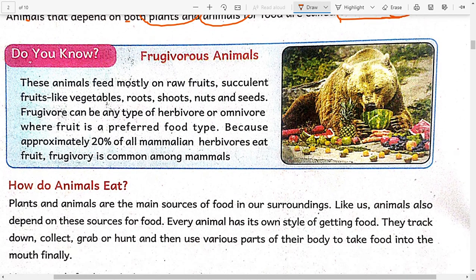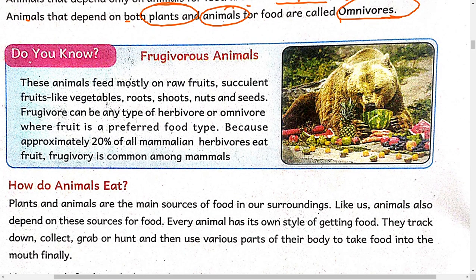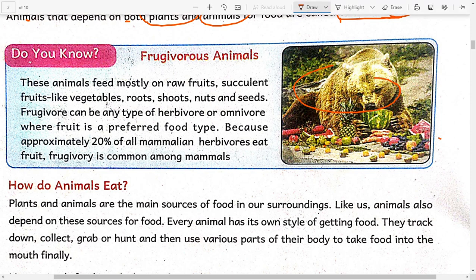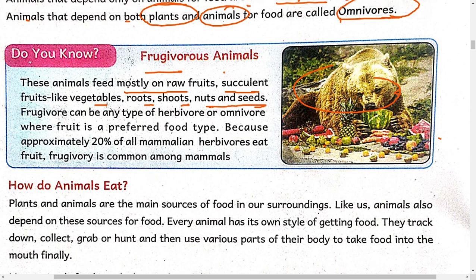Okay. So frugivorous animals. Frugi. See this picture. What is this one? Bear. What will it eat? All the fruits will be eaten by this bear. Okay. These animals feed mostly on raw fruits or succulent fruits like vegetables, roots, shoots, nuts and seeds. So frugivorous animals consume vegetables, roots, shoots, nuts and seeds.